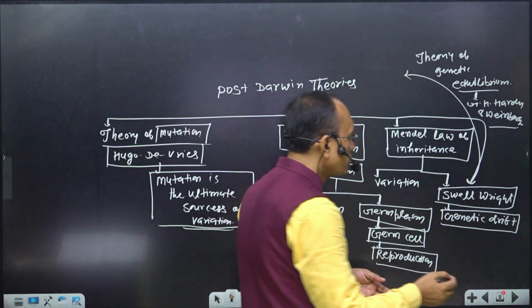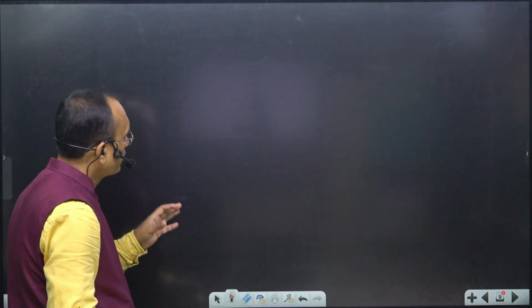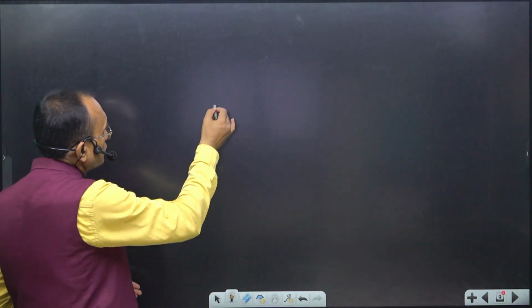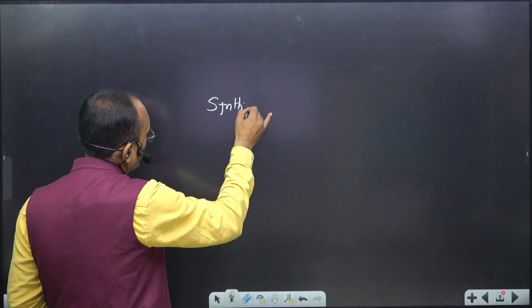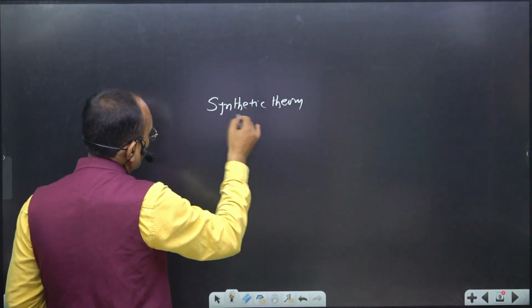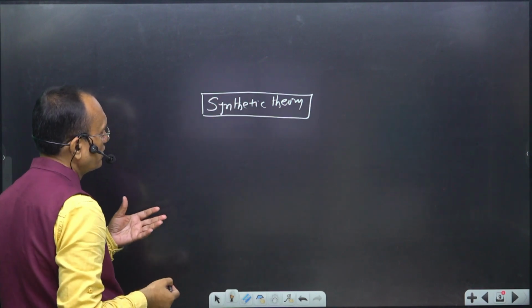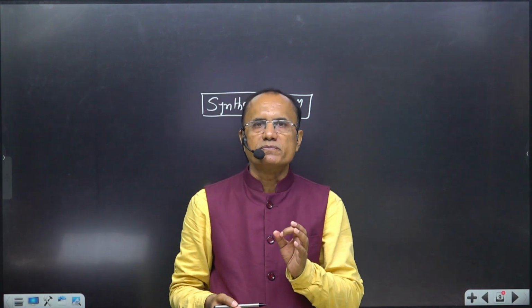But our question is that the synthetic theory was the product of Darwinism and post-Darwinism. So when you try to understand the synthetic theory, try to understand some important aspects related to it if you want to write your answer in the right perspective.